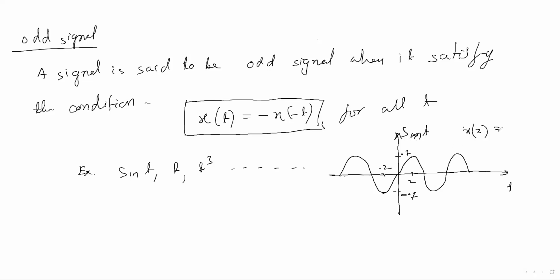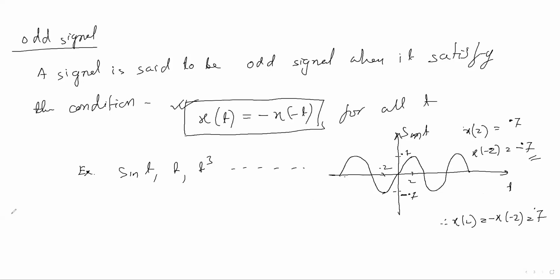Okay, x of 2 would be how much? 0.7. And x of minus 2 would be how much? Minus 0.7. So the condition is satisfied: x of 2 equals minus of x of minus 2, because when you multiply this minus 0.7 with minus, it will come positive 0.7. So this condition is satisfied, and sine t is said to be an odd signal.